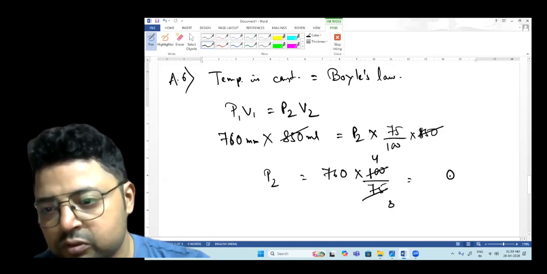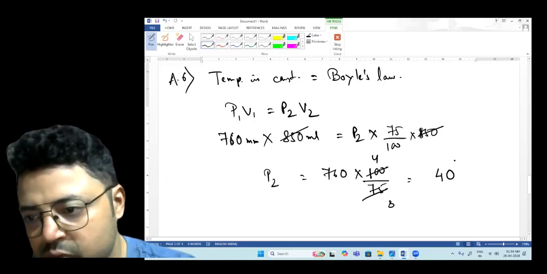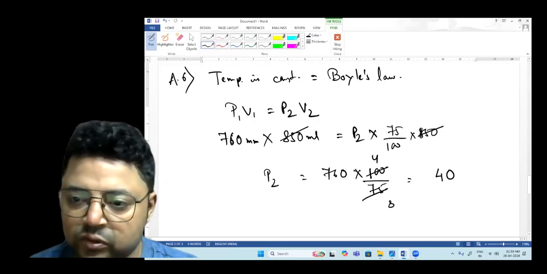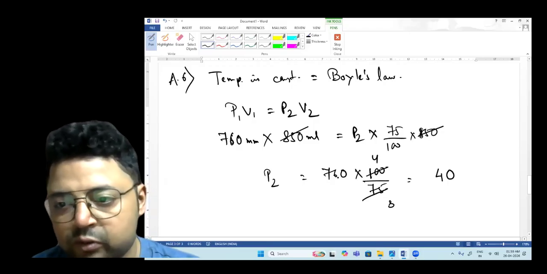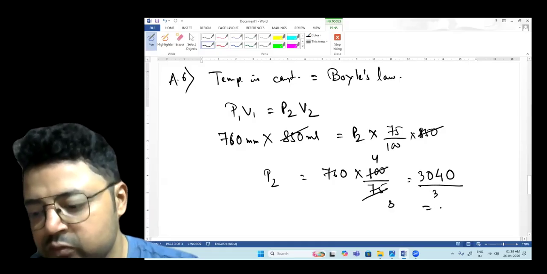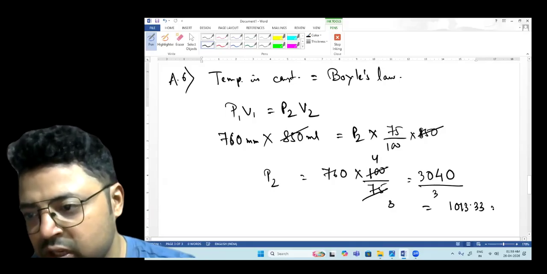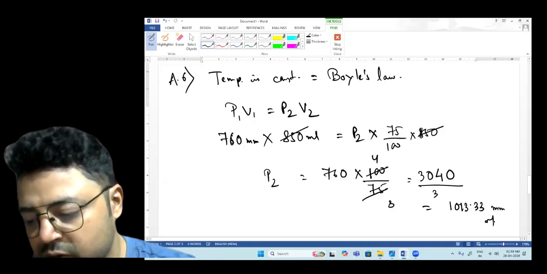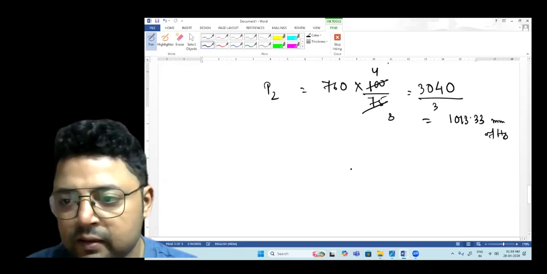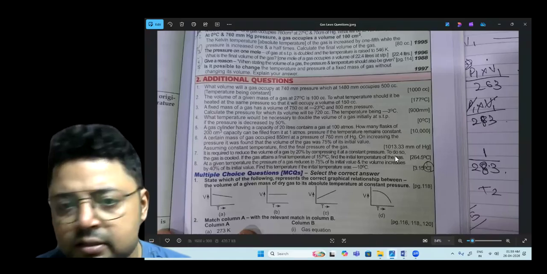So 400, it will be 6, 4, 24, and 4 7s are 28 plus 2, 30, so 3040 over 3, which will result in 1013.33 millimeter of mercury. Okay, I think this is the answer. Yes, this is the answer.